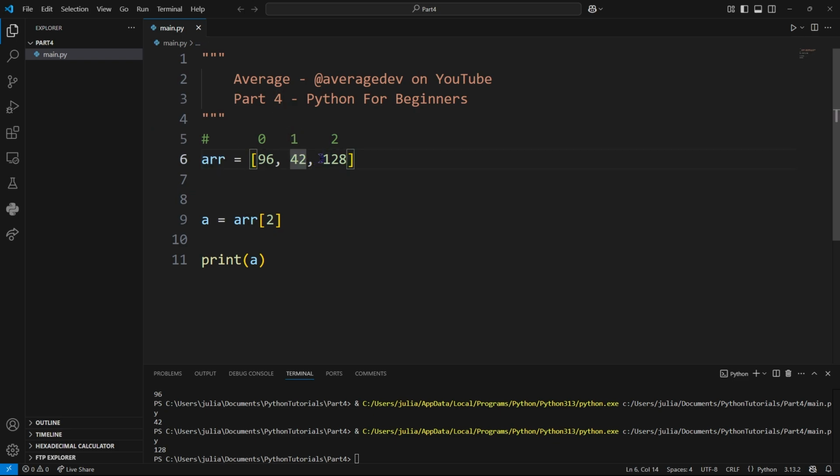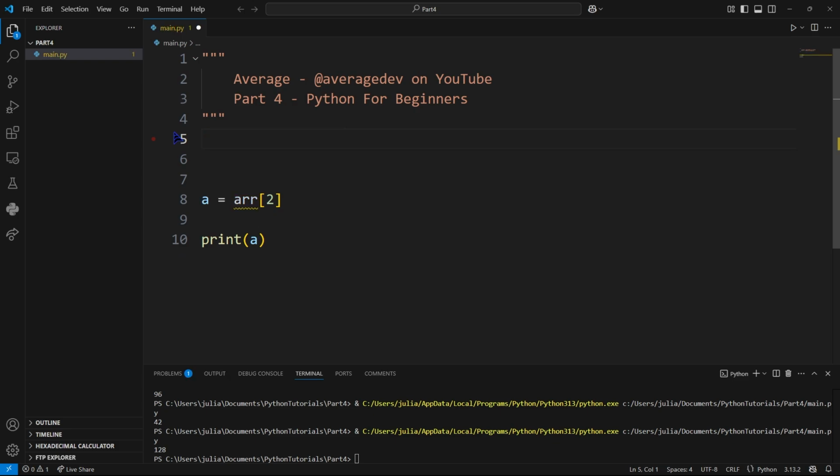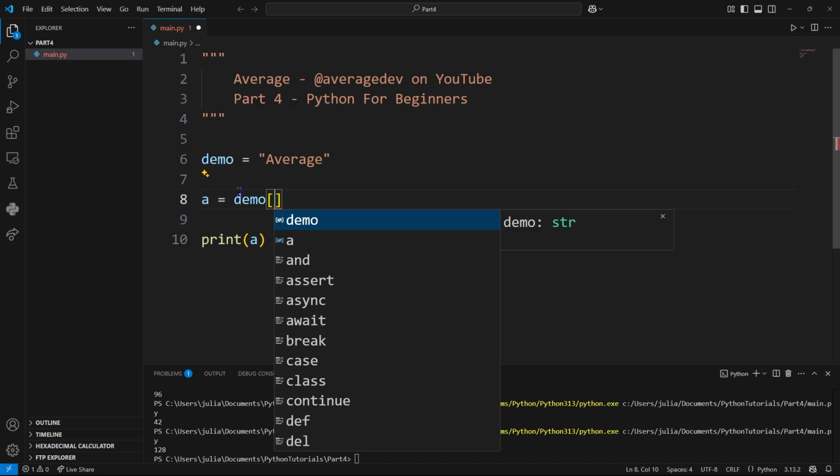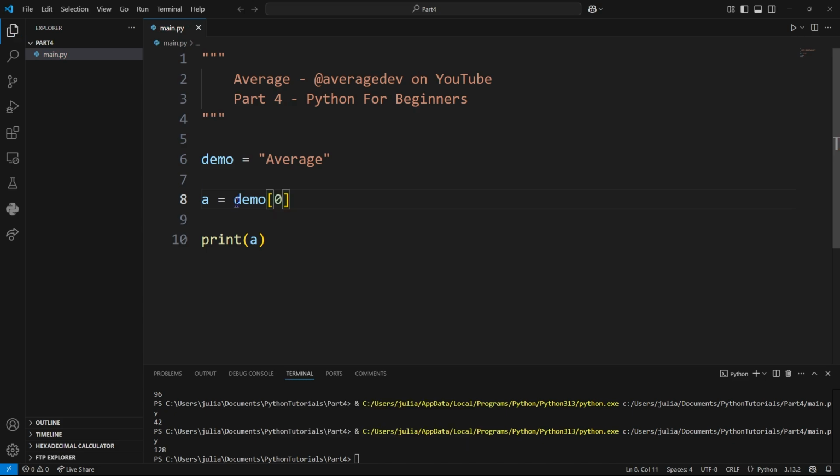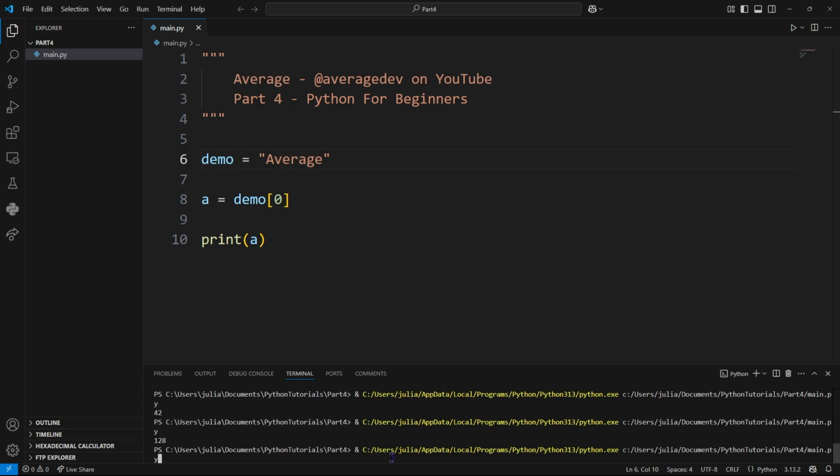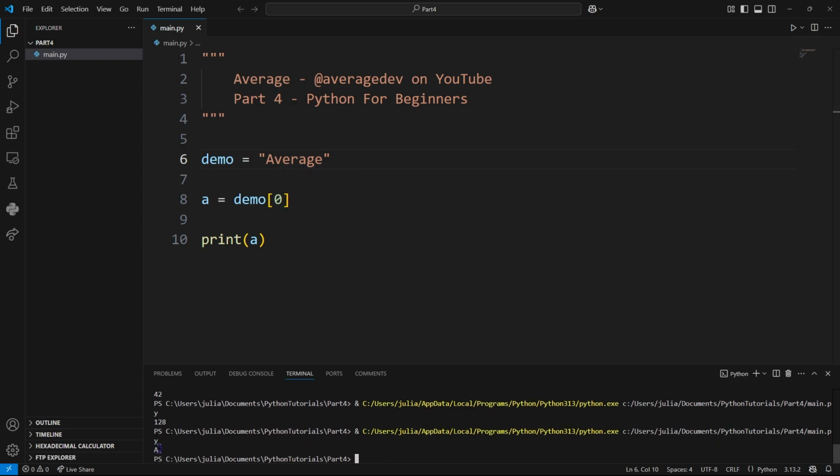Now, why are we talking about arrays in the first place? Well, essentially a string, so we'll just call this string demo, and we'll just say Average is our string. Strings in Python can actually be used straight up just as arrays, and it's similar in a lot of other languages as well. So if I were to do a equals demo, and then inside of these square brackets I put 0, we would be referencing the very first character of our string, which is a capital A. And now if I print that, we will get a capital A like so. Same thing goes if I put 1, we will get a V. If I put 2, we'll get the E, which is the third element in the array, and so on and so on.